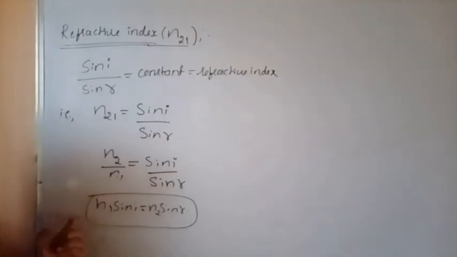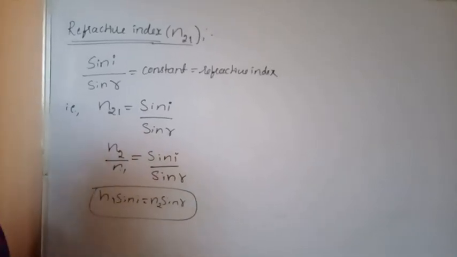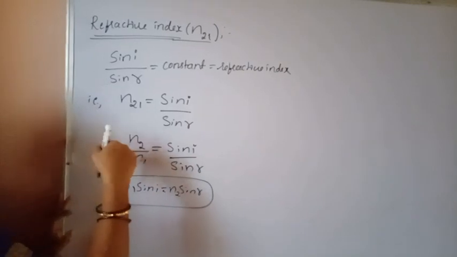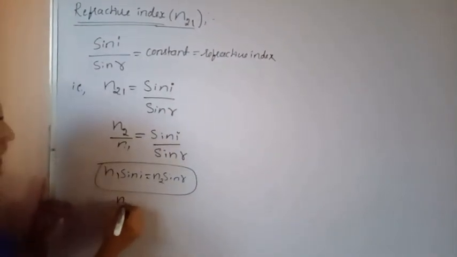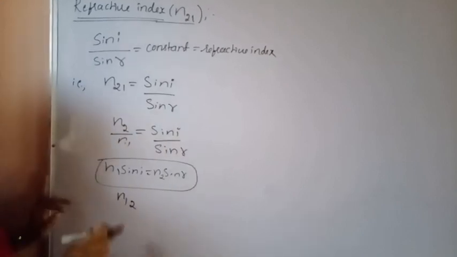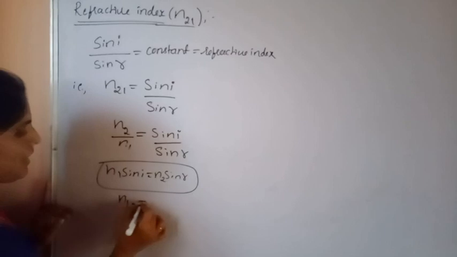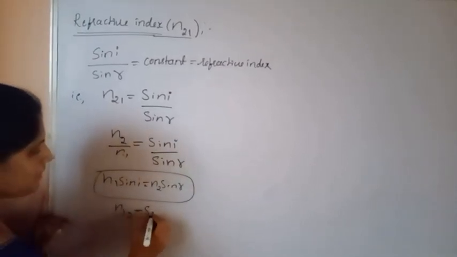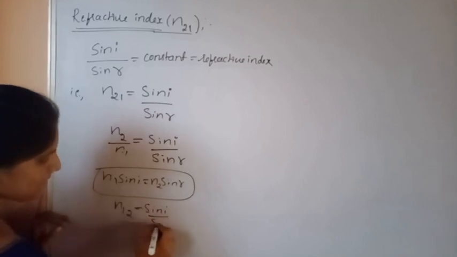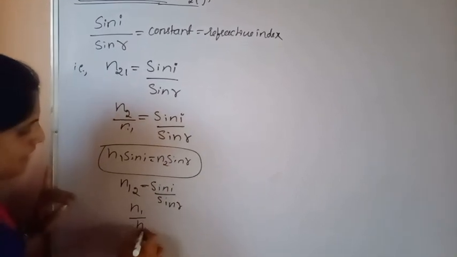Here n1 is the refractive index of first medium, n2 is the refractive index of second medium. Similarly, refractive index of first medium with respect to second medium can be written as n12, and refractive index of second medium with respect to first medium can be written as n21. n12 is equal to sin I by sin R, and n12 can be written as n1 by n2.